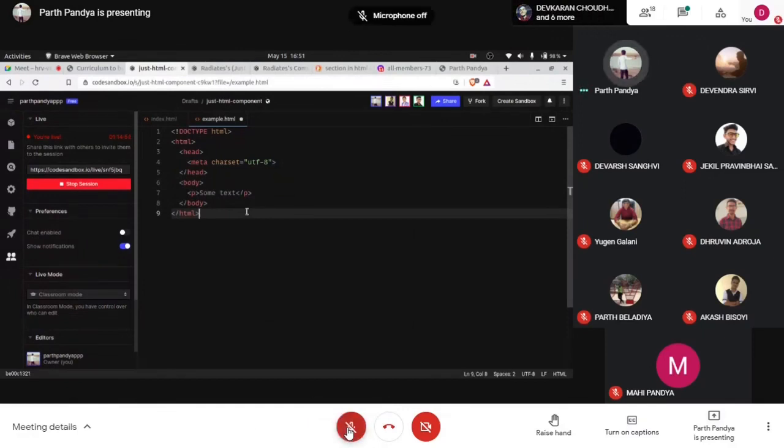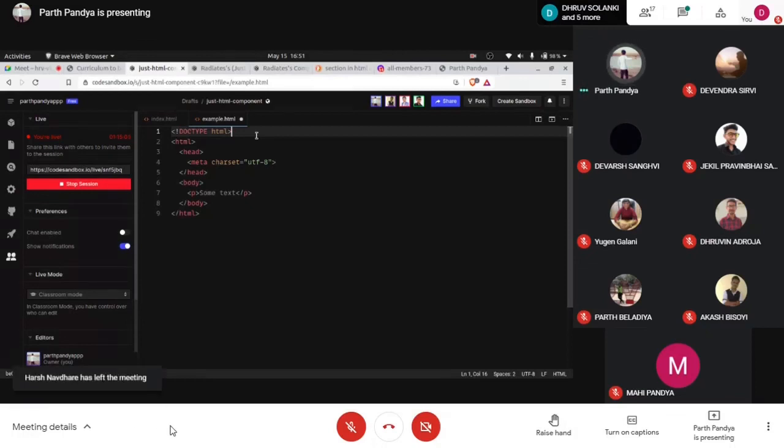What we have at the top is doctype html. Back in history, around 1991, doctypes were meant to act like links to a set of rules that the HTML page had to follow to be considered good HTML. So this had to be very large, we had to write a lot of things in the first line itself.